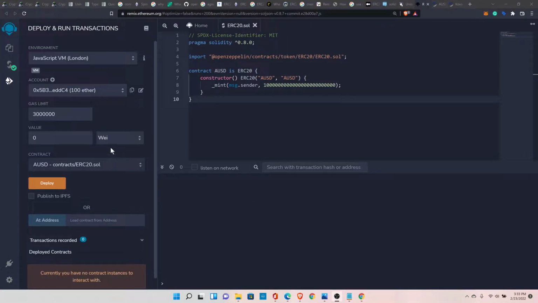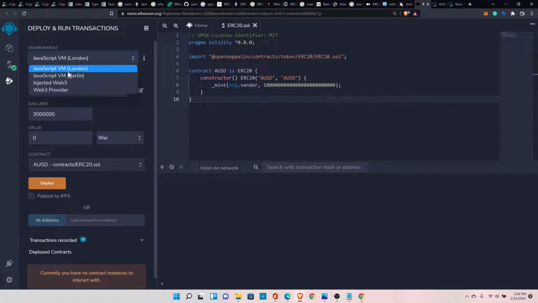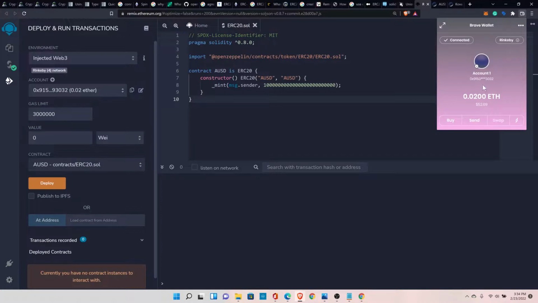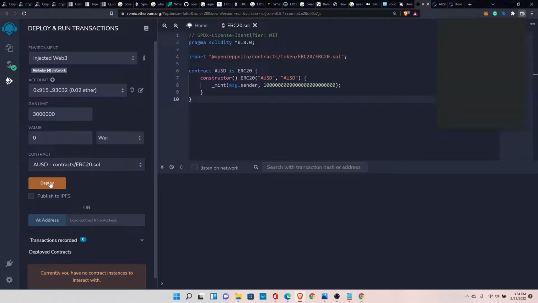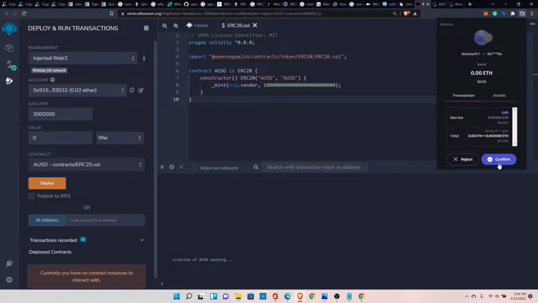Now, if you want, you can also deploy this contract on the Ethereum test network. So let's do that. Change the network to Injected Web3, and you can select your network from here. I have this network connected to Rinkeby. So now we can deploy this contract. Click on deploy. Confirm.